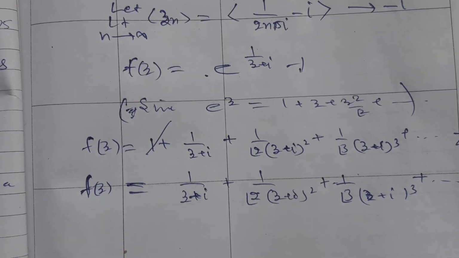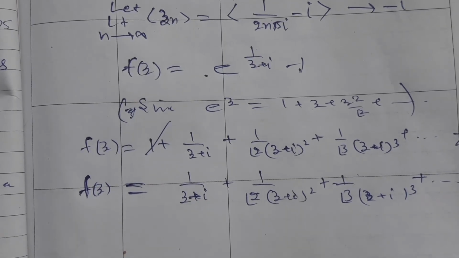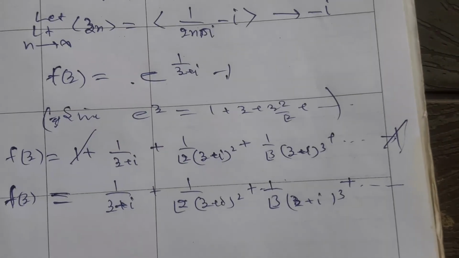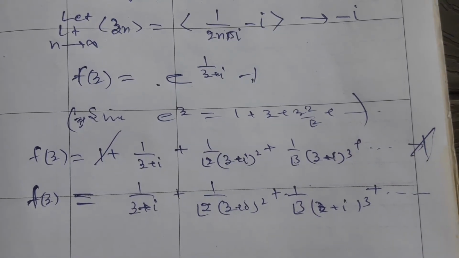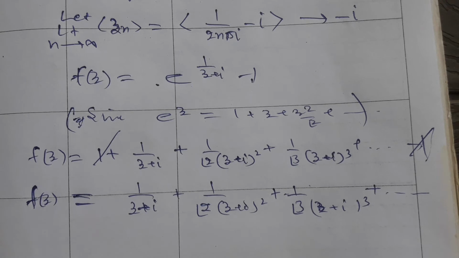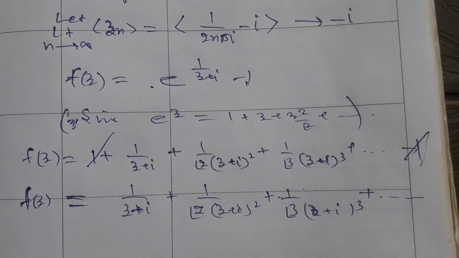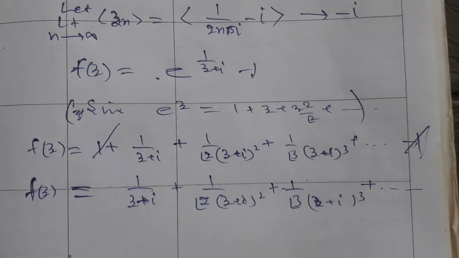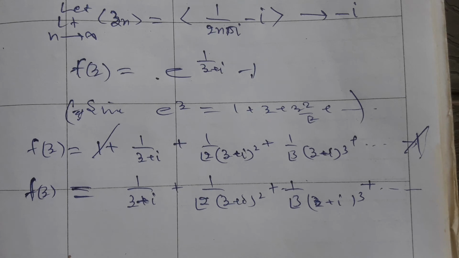Now this function has infinitely many terms, not finitely many. Please go over the Laurent series concept. What does the Laurent series say? The Laurent series is divided into two parts, the principal part and the regular part.